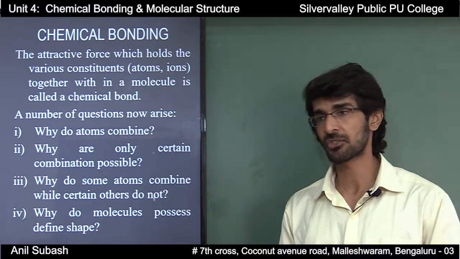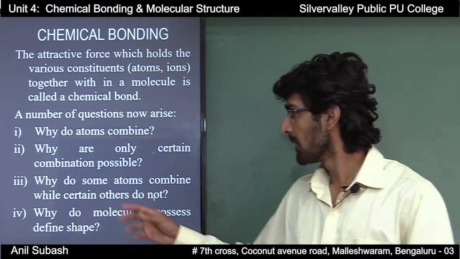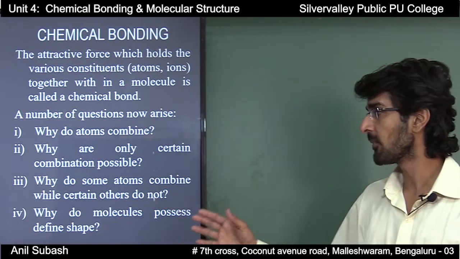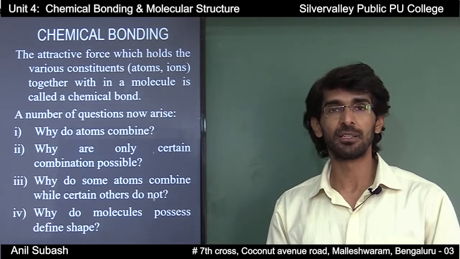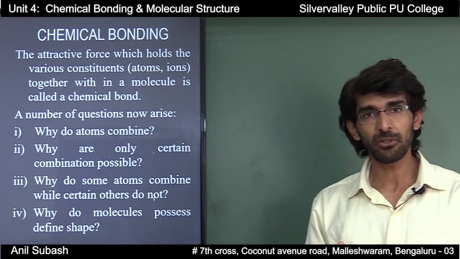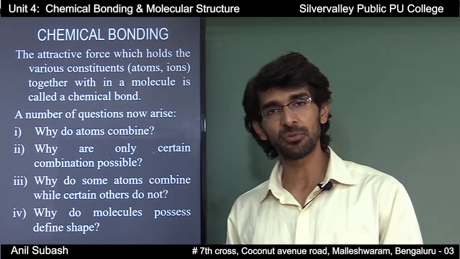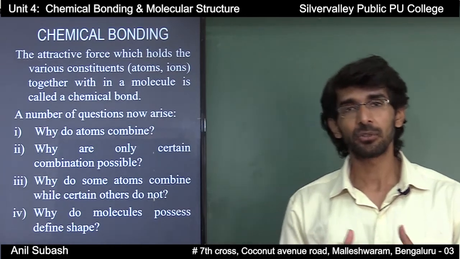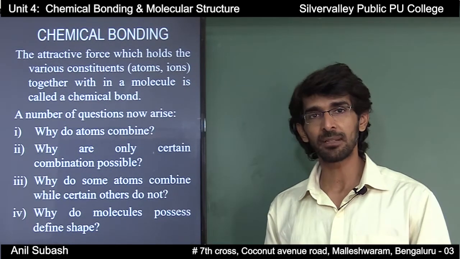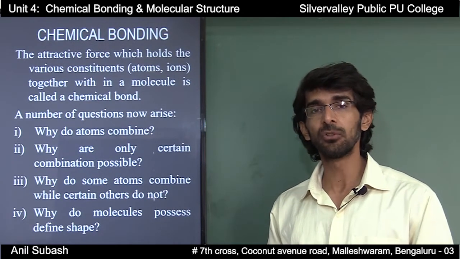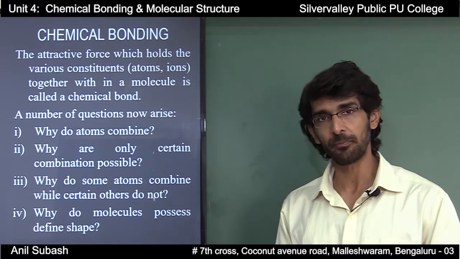Why is that so? And the third question, why do some atoms combine while certain others do not? For example, two hydrogen atoms combine to form H2 molecule, whereas two helium atoms will never combine to form He2 molecule. Why is that so?